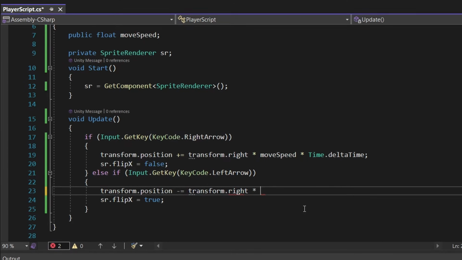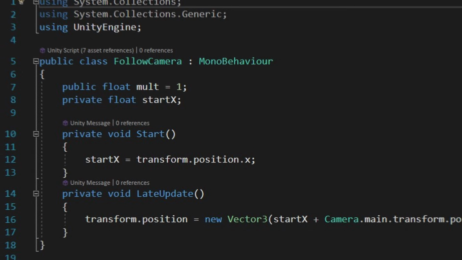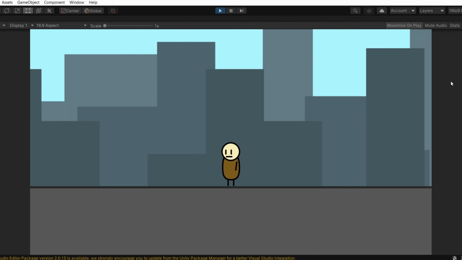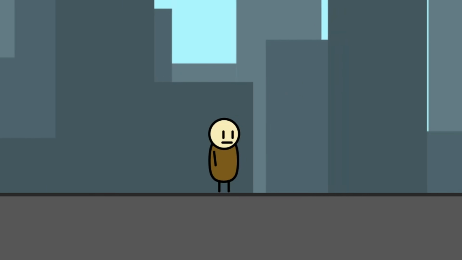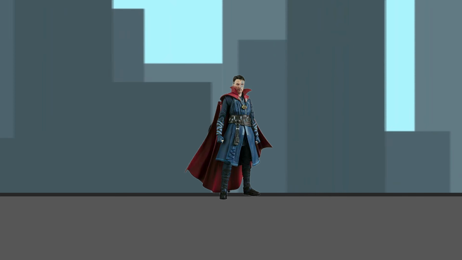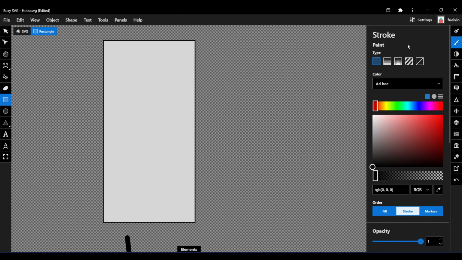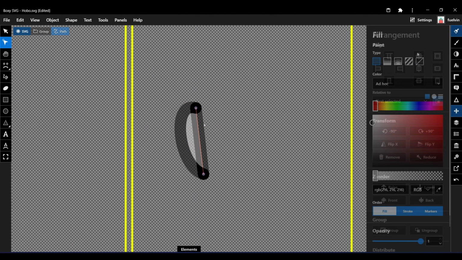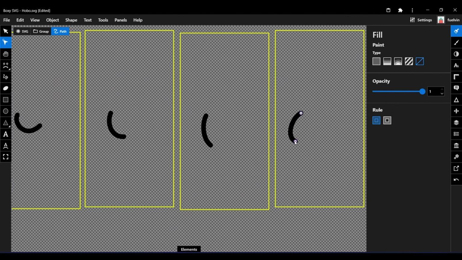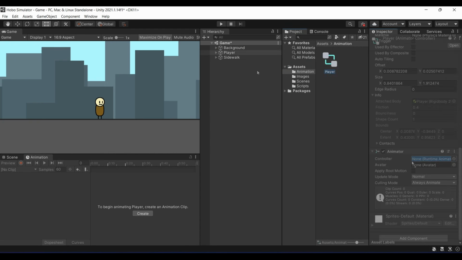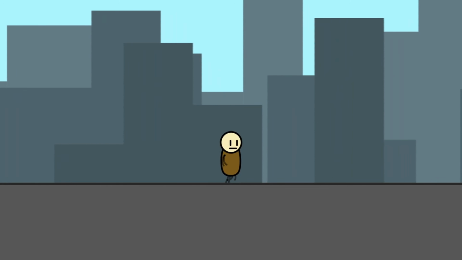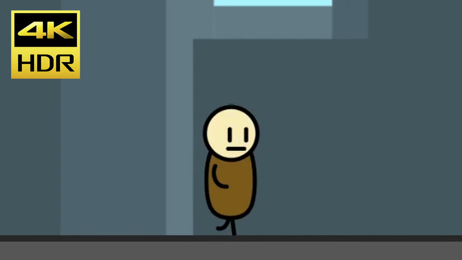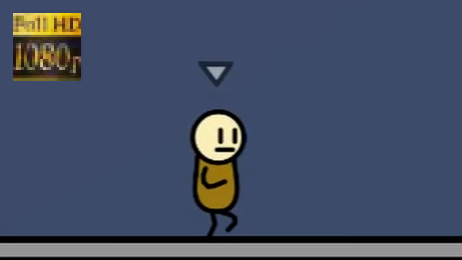So now we want our player to actually be able to move. So I added in some basic player movement and a scrolling background script. As you can see, the player moved when I pressed the left and right arrow keys, but it was levitating around like it's Doctor Strange, so I had to add in a player walk animation. I separated the arms and legs, and then drew an animation for each of them. Then I loaded the arms and legs into Unity, and then combined them all together in the animation editor. So now we had a smooth looking walk cycle for the player. Tell me this does not look way more crisp than the old hobo walk cycle.